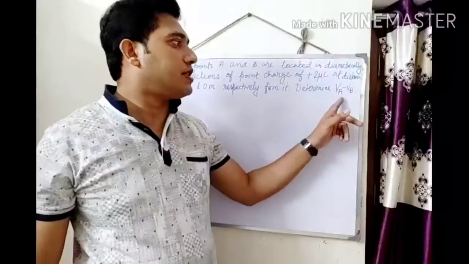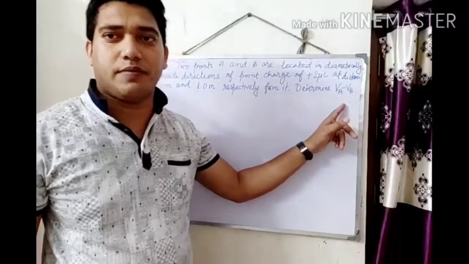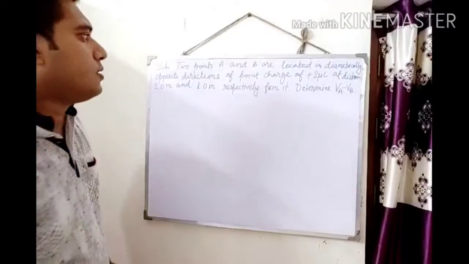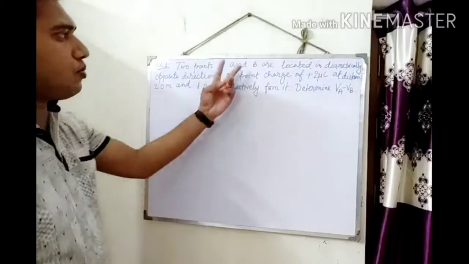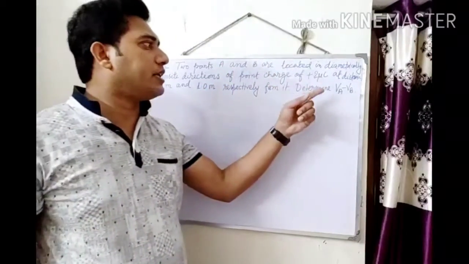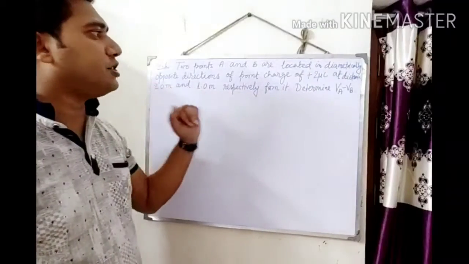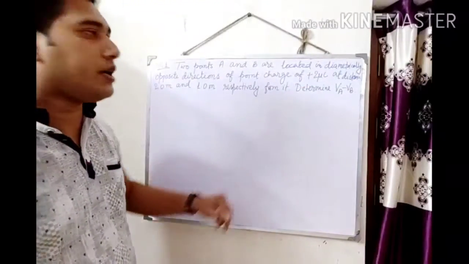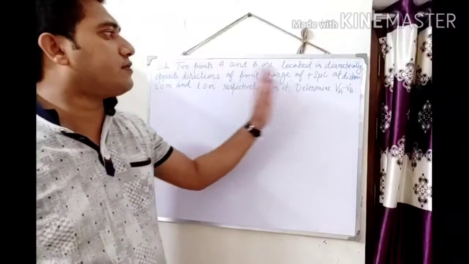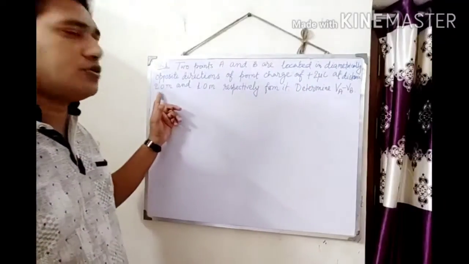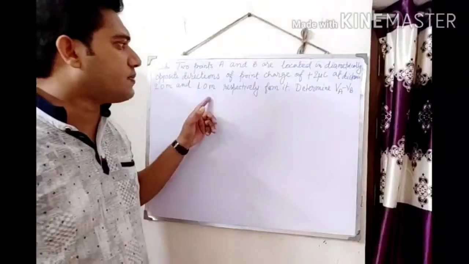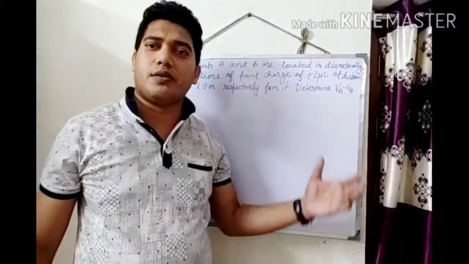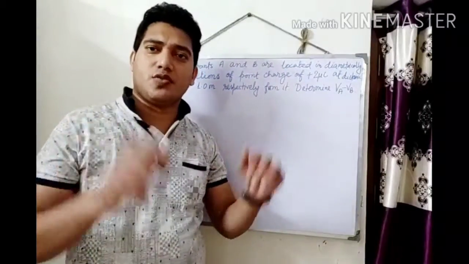Determine the potential difference between the two points, VA minus VB. So the distances of the points from the charge are given, 2 meter and 1 meter respectively, and we have to find the potential difference between these two points.